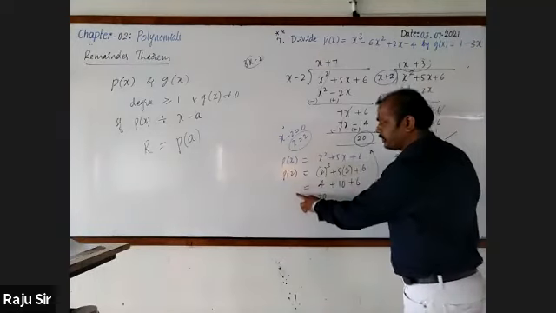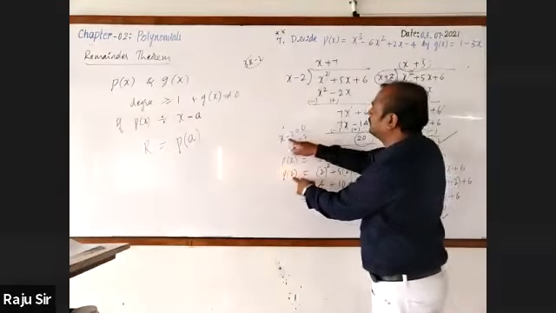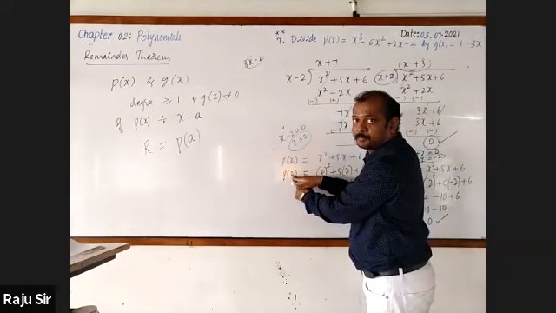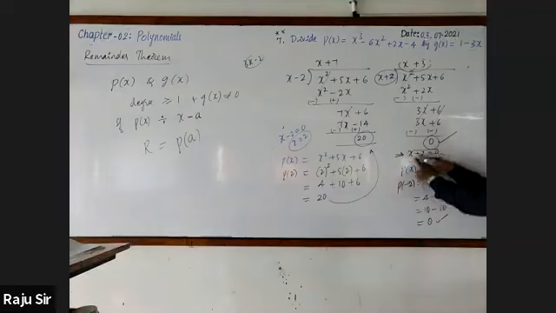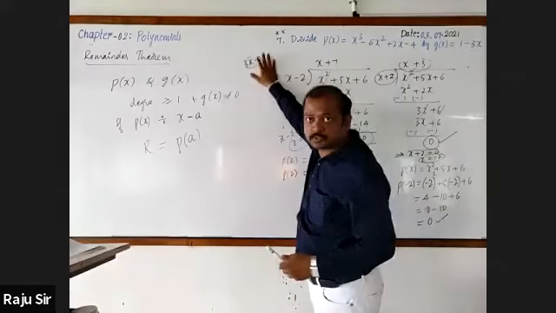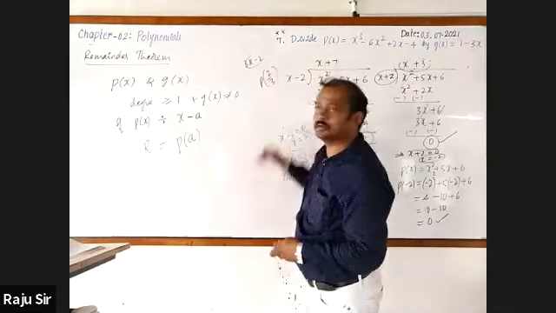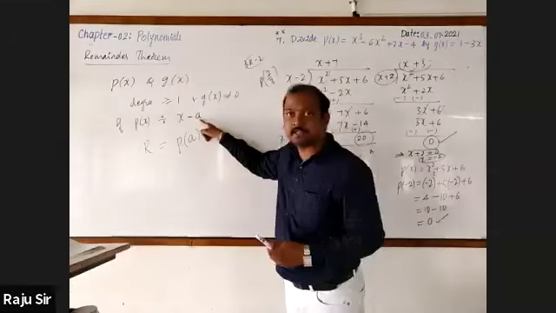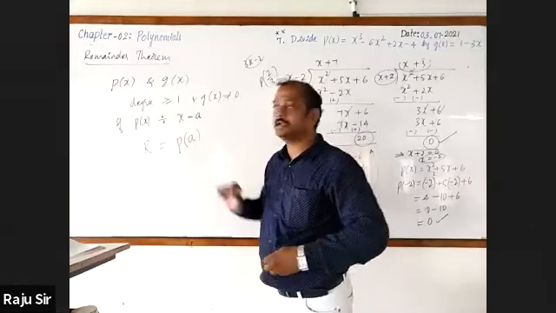Here, P of 2 is 20. 20 is the remainder, P of 2. And the divisor is x minus 2. If minus 2 is there, P of plus 2 is plus 2, now find out what it is. Then, here, x plus 2 is there, we have found out P of minus 2. The previous one, 3x minus 2 is there. So, we have found out P of plus 2 by 3. Here, the divisor is x minus a, hence we should find out P of plus a. So, this is the remainder.